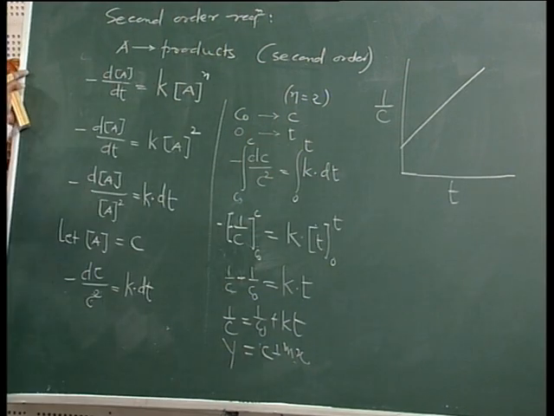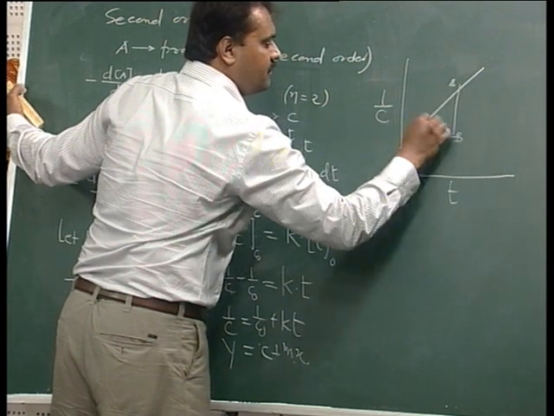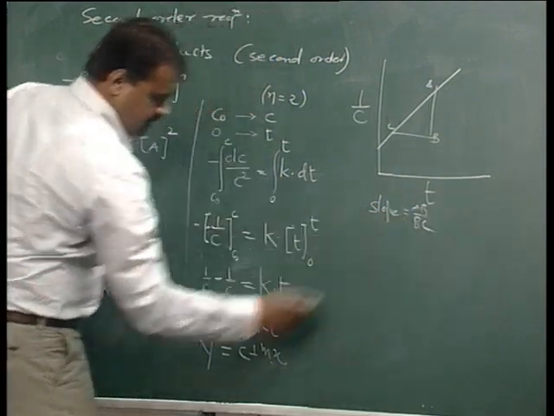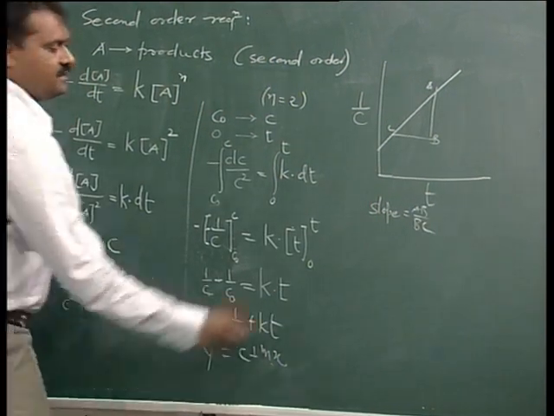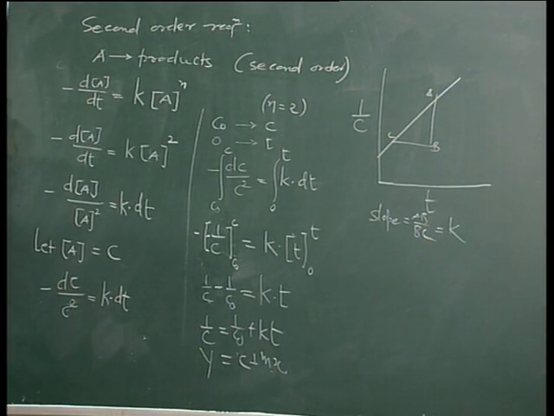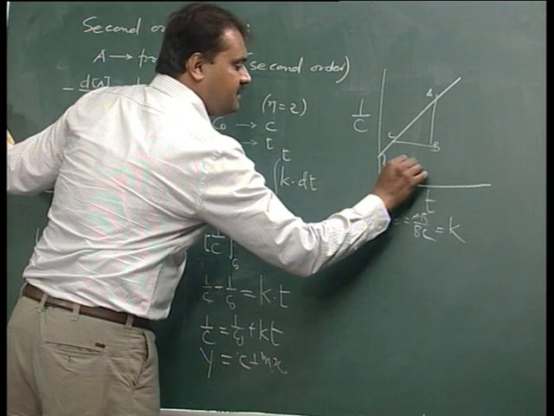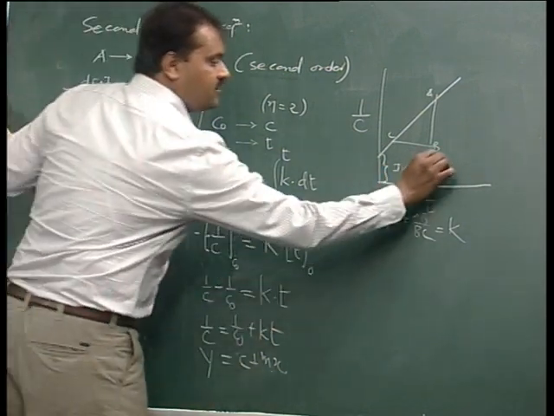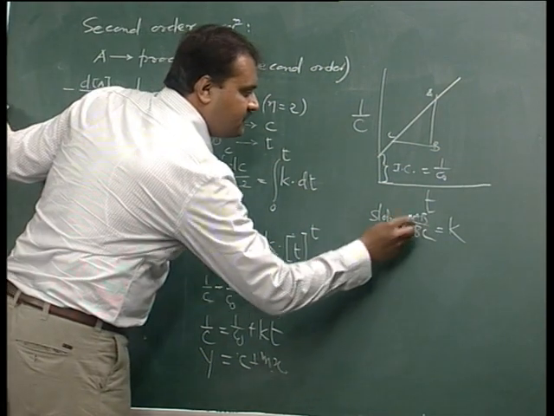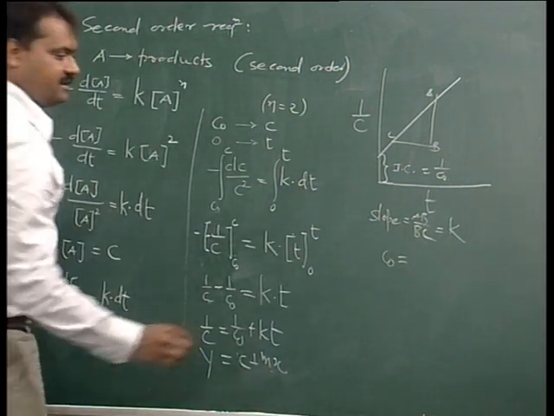So the graph will be like this. From the value of slope, here slope is m, that means k. So from the slope we can determine the rate constant of reaction, and the intercept is equal to 1 by c0.